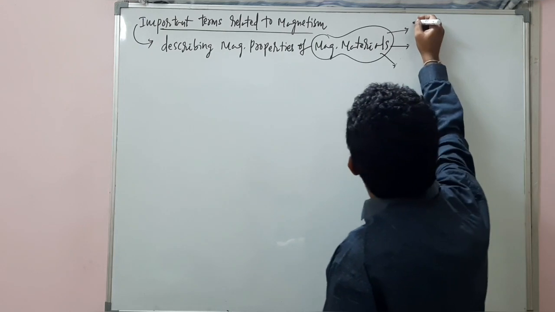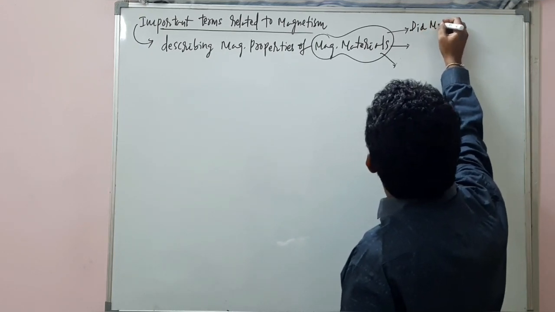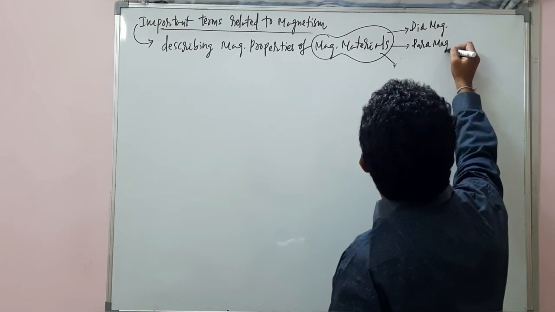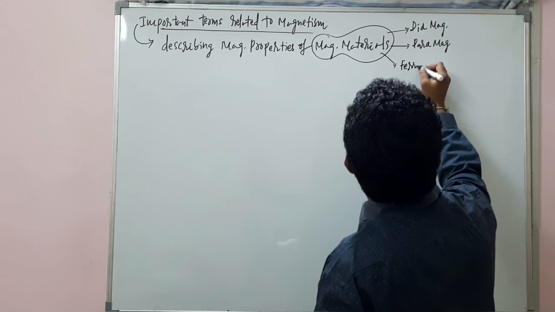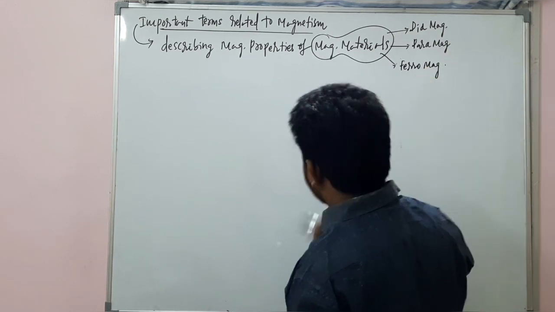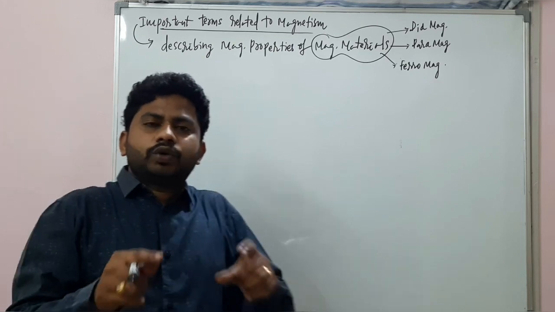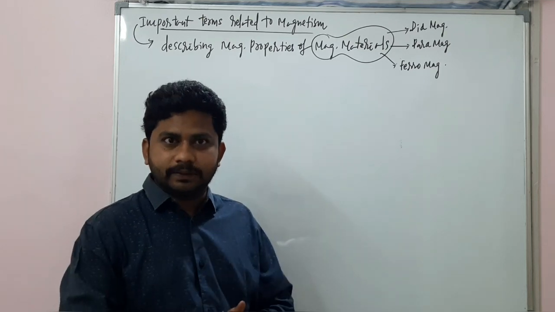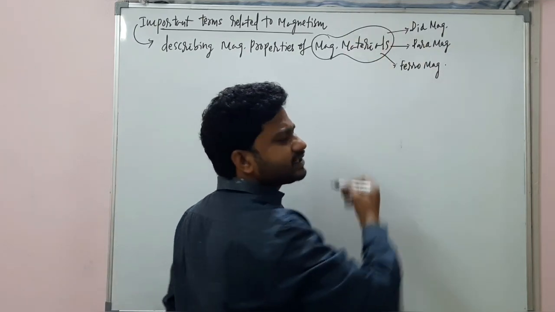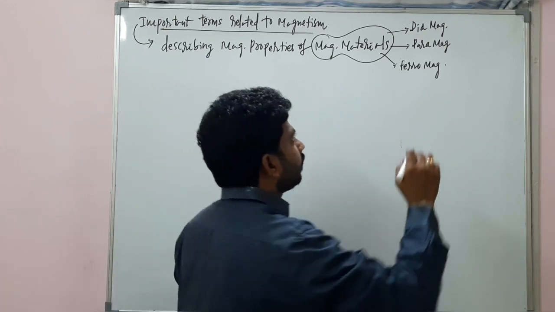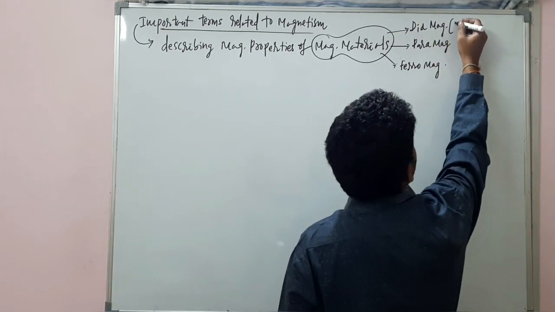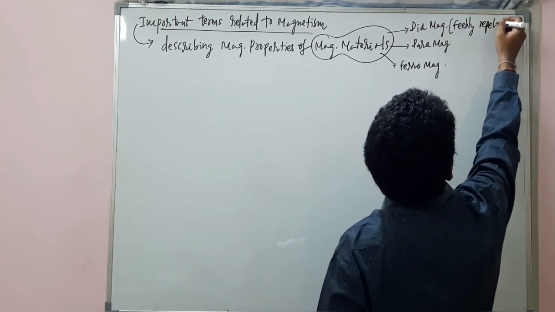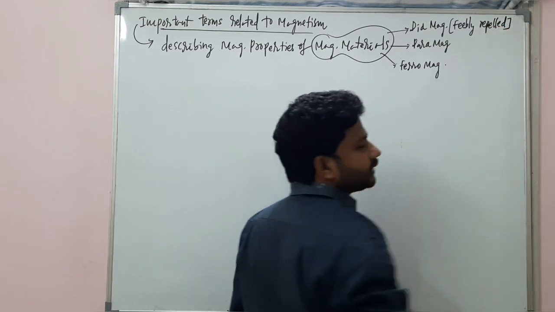Carefully listen. Diamagnetic substances, paramagnetic substances, and ferromagnetic substances. If you take a strong magnet, imagine a strong bar magnet, and place it close to a diamagnetic substance, this diamagnetic substance will be feebly repelled by that strong magnet.